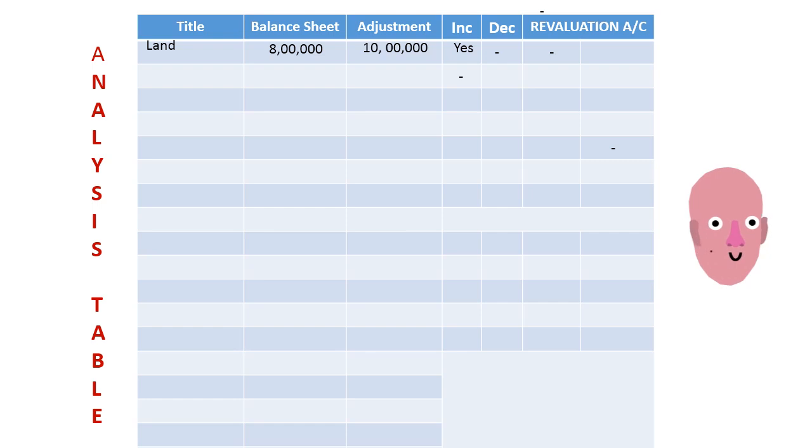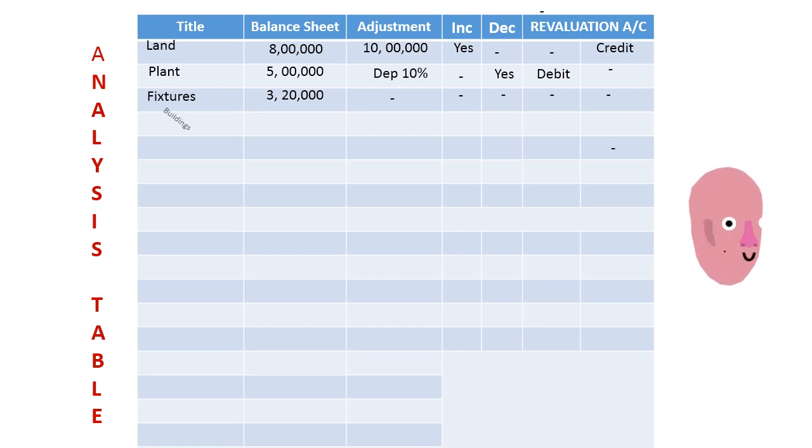Take land. Land is 8 lakhs balance sheet value, 10 lakhs is the adjustment value, increase is 2 lakhs. Therefore, it has to be credited in the revaluation account. Take the plant. Plant is balance sheet 5 lakhs. You have to depreciate 10%. Naturally, decrease in value. Therefore, revaluation account should be debited. Fixtures. The balance sheet value is 3 lakh 20. There is no change. There is no adjustment. Therefore, neither revaluation account will be debited or credited.